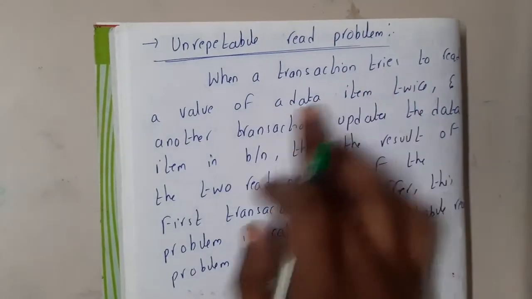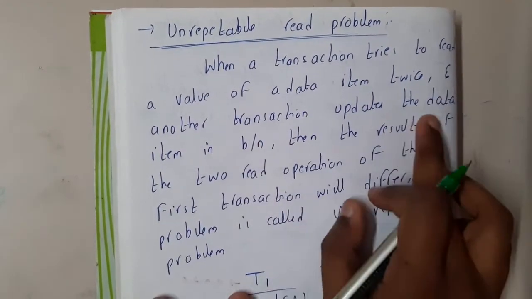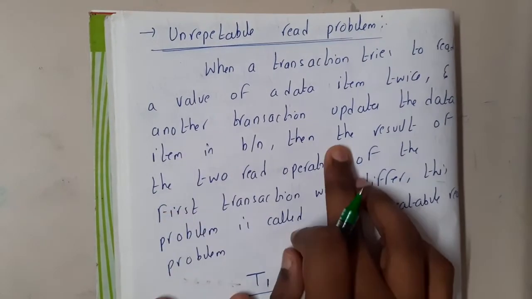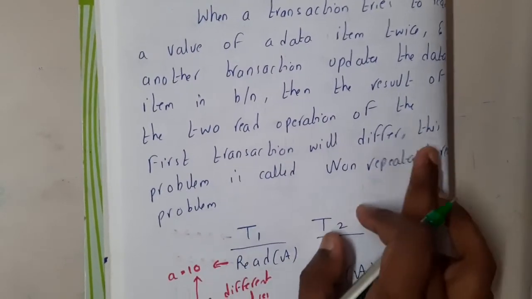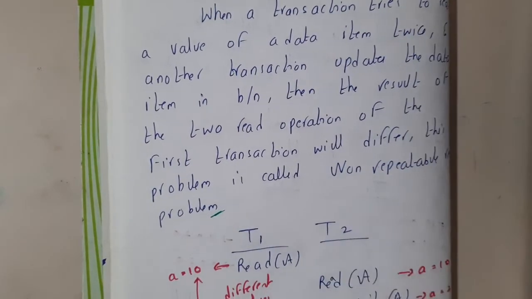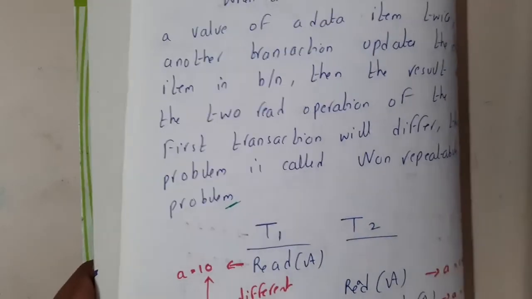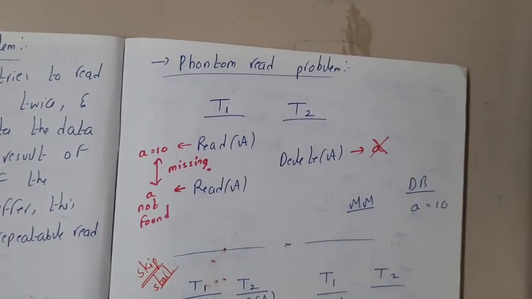Got it? So when a transaction tries to read the value of a data item twice and another transaction updates the data item in between, then the results of the two read operations of the first transaction will differ. This is nothing but a non-repeatable read problem. Got it? Or unrepeatable. Okay? So now I hope everyone got a clear idea with respect to this, right?